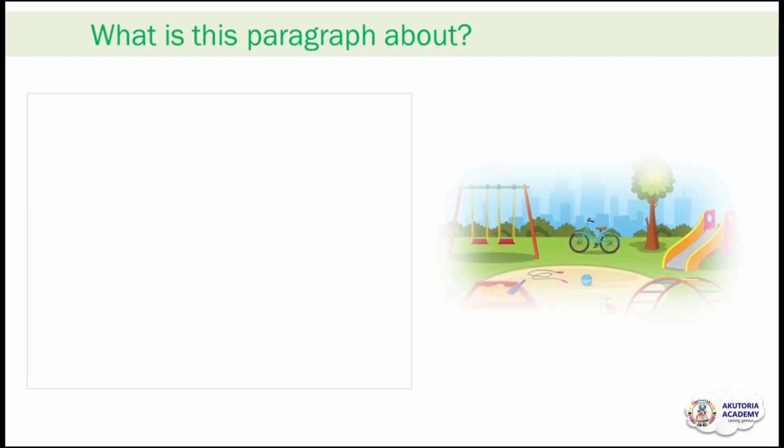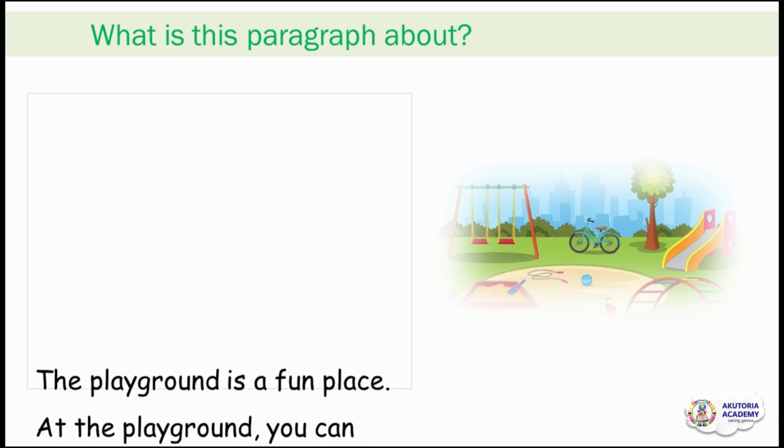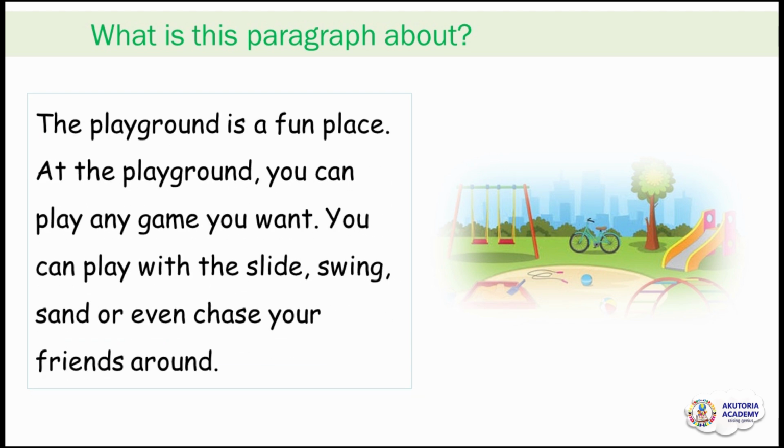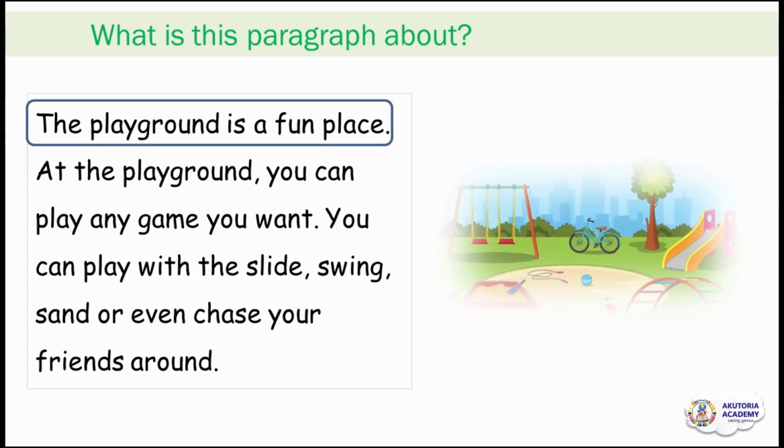Let's see this example. What is the paragraph about? The playground is a fun place. At the playground, you can play any game you want. You can play with the slide, swing, sand, or even chase your friends around. So the question is, what is this paragraph about? What do you think? Of course, the paragraph is about the playground is a fun place.